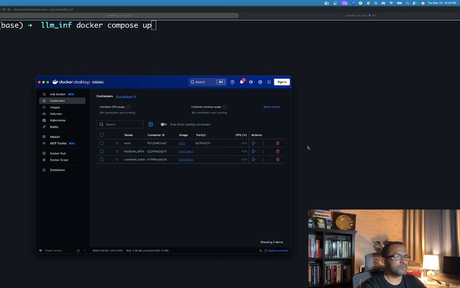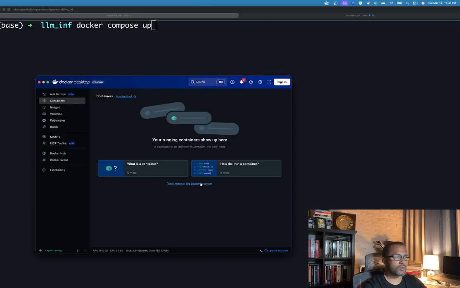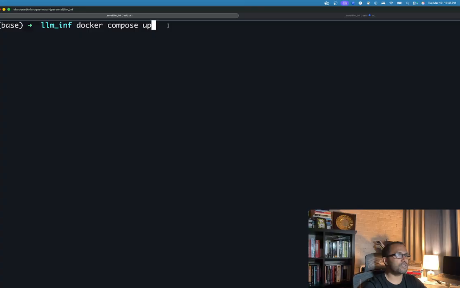So now you see these three. Actually I don't need to do anything, I can just delete them. There is a CLI, you can even use docker ls and docker remove and other commands. So now I'm going to start again.